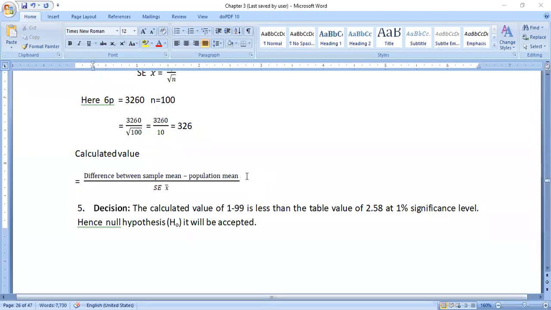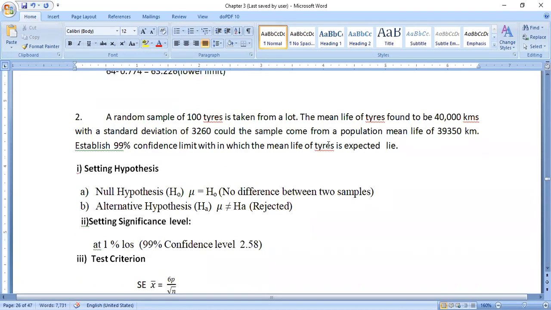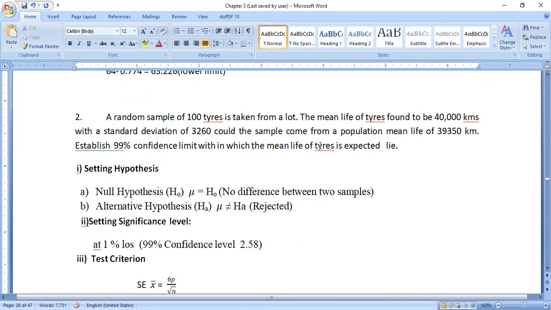So we will do the calculation part. Calculated value is equal to the difference between sample mean, 40,000 kilometers, minus the population mean, which is also clearly mentioned here.